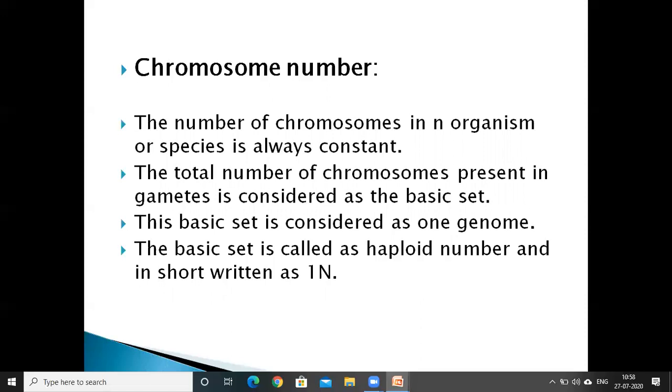In every organism, this number remains constant for generations. This basic set is called the haploid number, and in short we can write it as 1n. There is no change in the number of these chromosomes. For example, in Pisum sativum, 1n is equal to 7. That is the haploid number, the genome, the basic set of Pisum sativum, and it is constant for every generation.